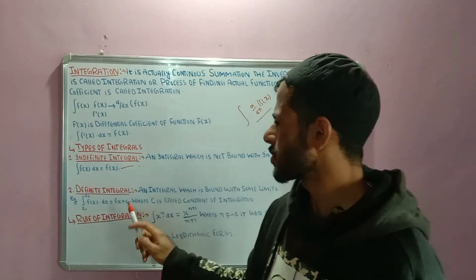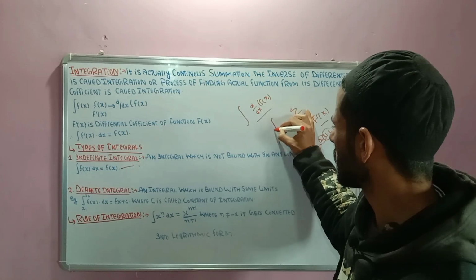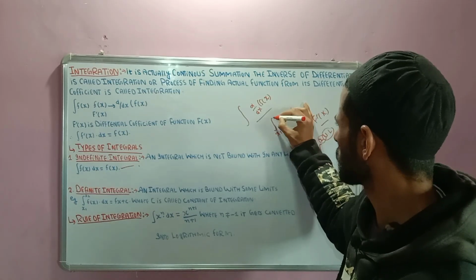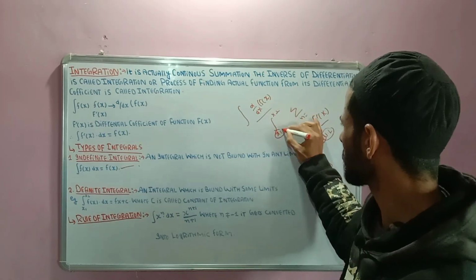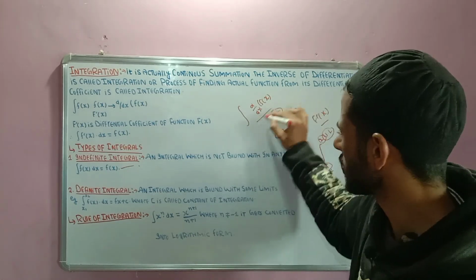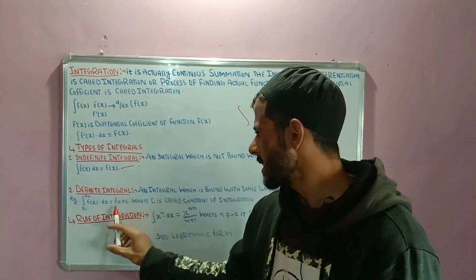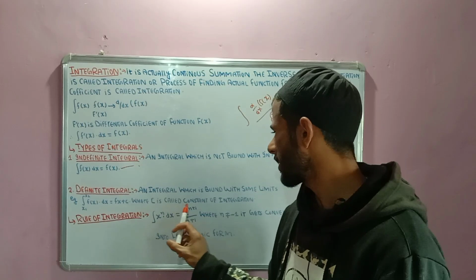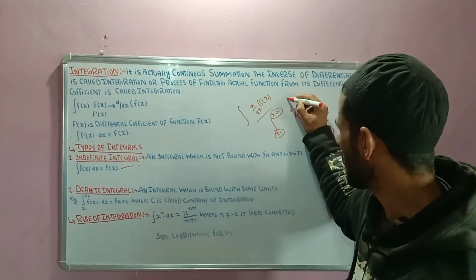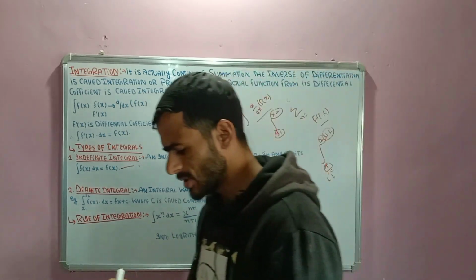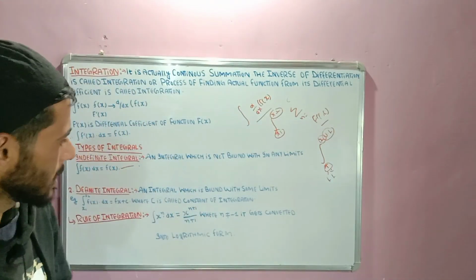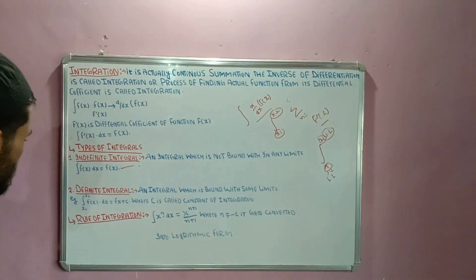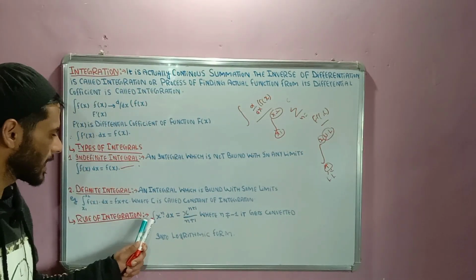Example, the integration from x1 to x2. This x1 is called the lower limit and x2 is called the upper limit. dx is equal to f of x plus c, where c is called the constant of integration. So what is the rule of integration?